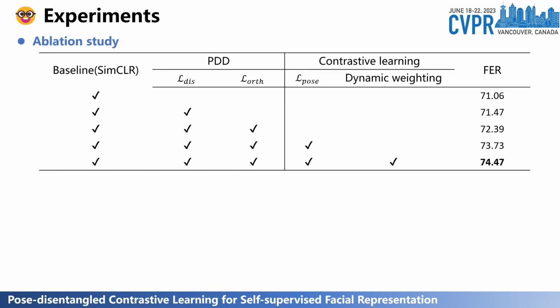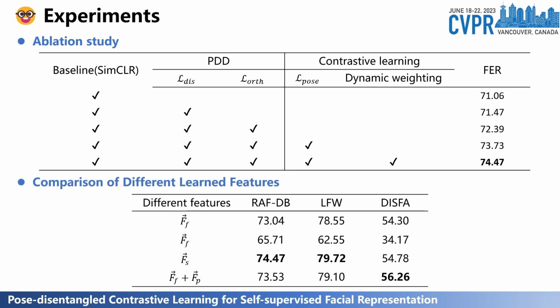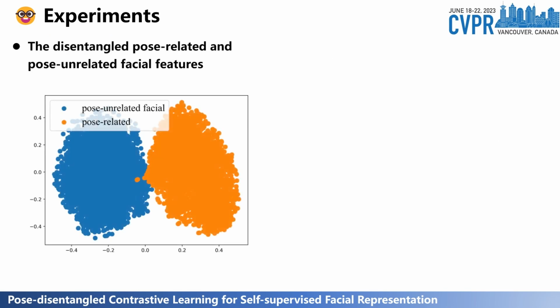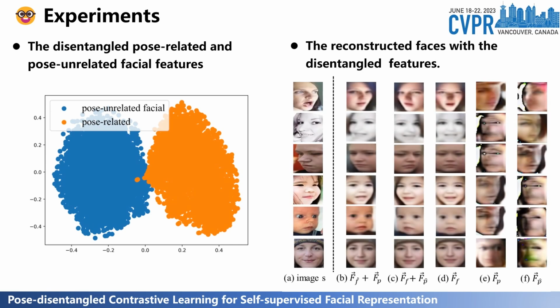This is the ablation result of the gradual addition of different components into the baseline. The results verify that each module helps improve CL-based self-supervised facial representation performance. In order to demonstrate that pose-related information can be complementary to face information, we use different facial features to perform linear evaluation on 3 facial tasks. The left figure shows the disentangled pose-related and pose-unrelated facial features, and the right shows the reconstructed faces with the disentangled features. The results demonstrate that our method can effectively separate pose-related features from pose-unrelated facial features.